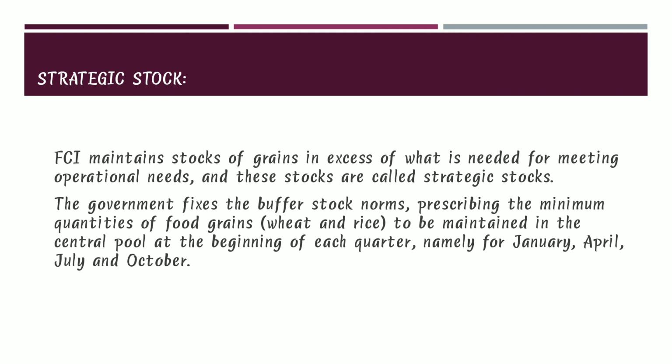Next is strategic stock. The FCI maintains stocks of grains in excess of what is needed for meeting the operational needs, and these stocks are called strategic stocks. The government fixes the buffer stock norms, prescribing the minimum quantities of food grains to be maintained in the central pool at the beginning of each quarter, namely January, April, July, and October.